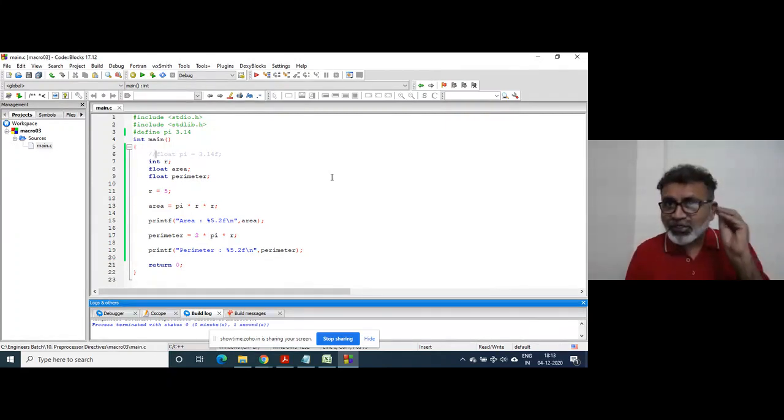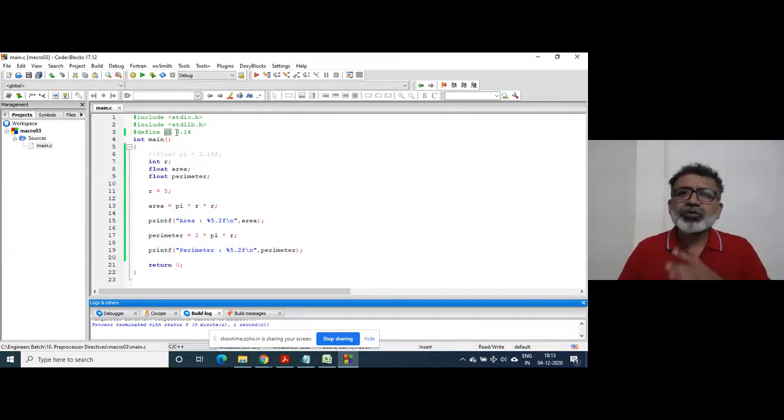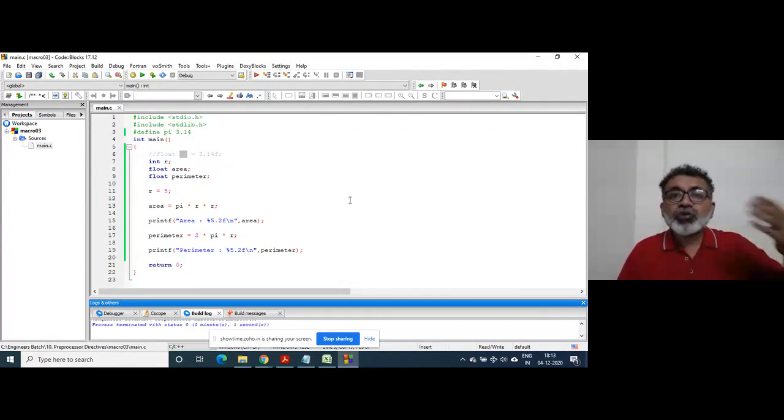But the first difference I told you: macro is a preprocessor directive, and when you declare a variable, it is not a preprocessor directive. It is handled by the compiler. Second thing is that no memory is given for the macro. Macro is just literal replacement. Whereas in case of a variable, additional overheads are there, additional efforts are there, additional time is there. So efficiency is reduced.